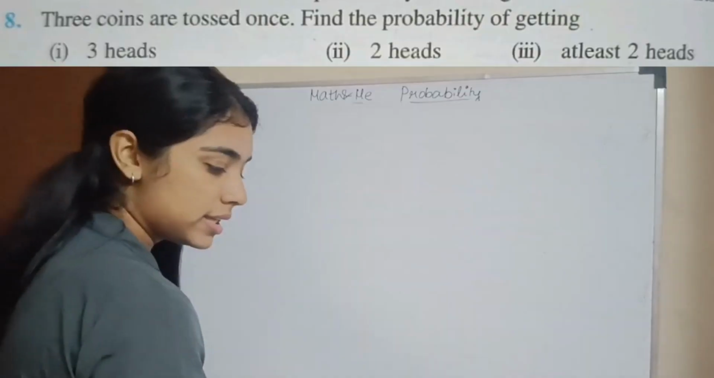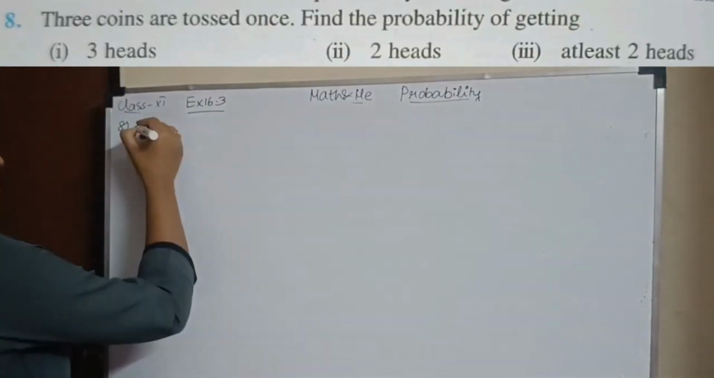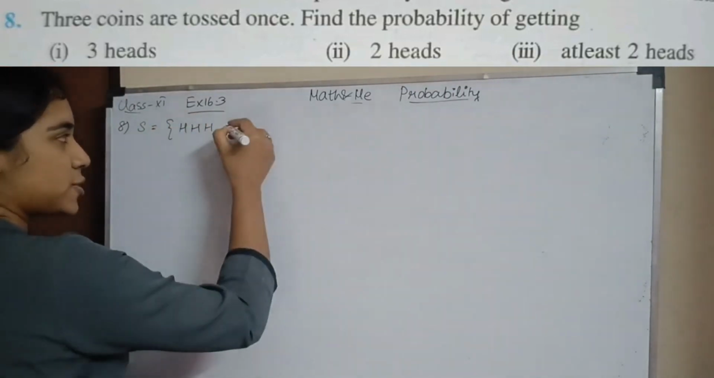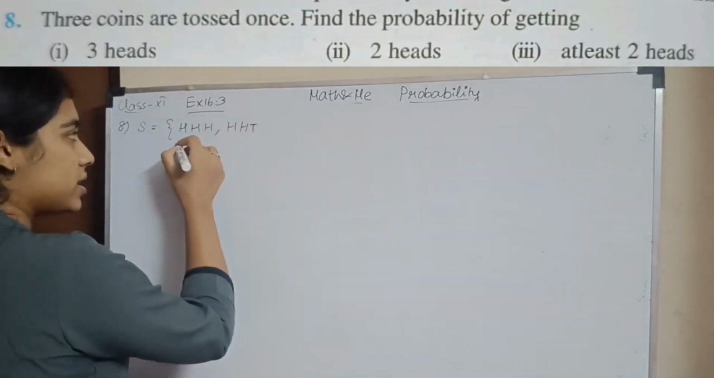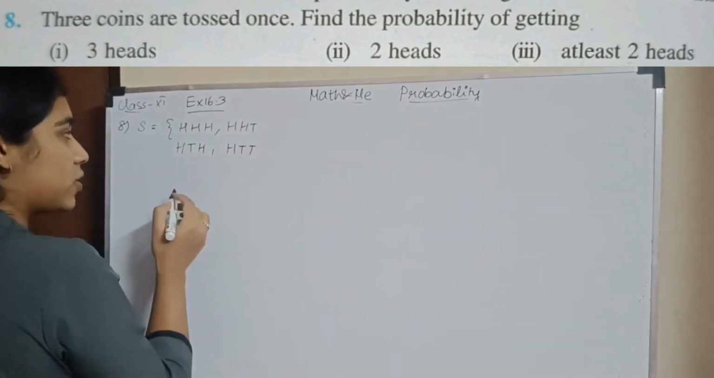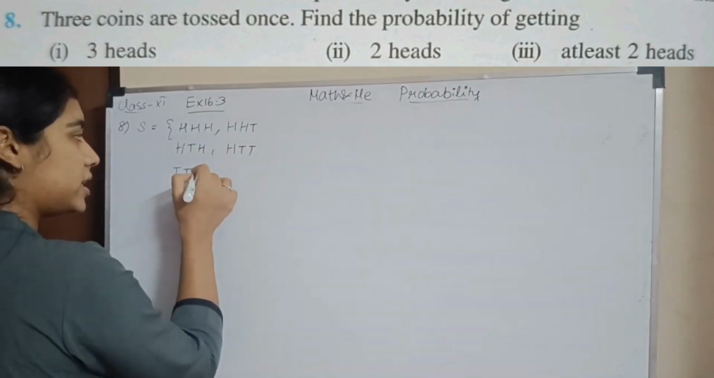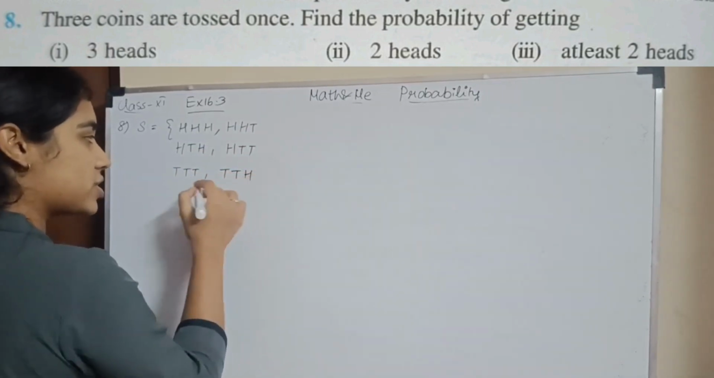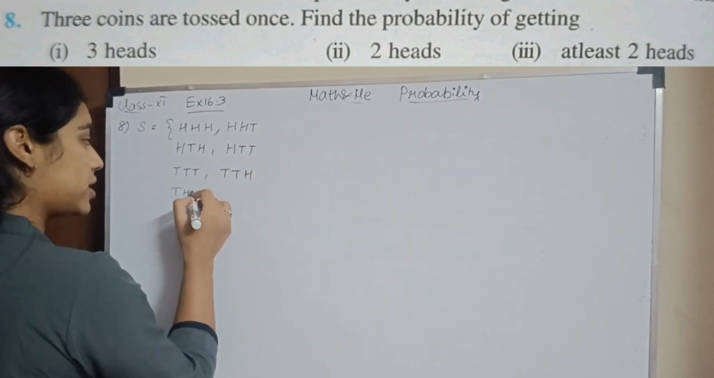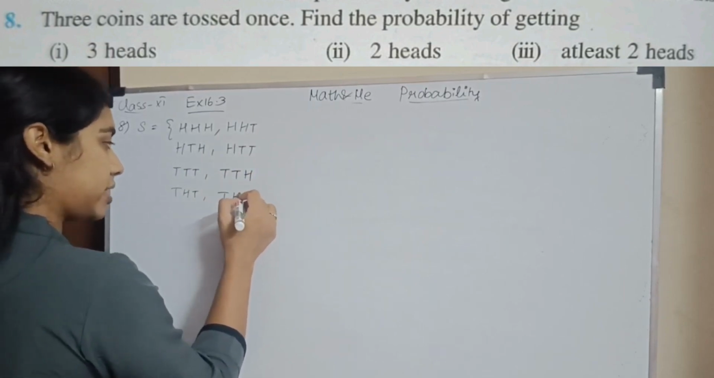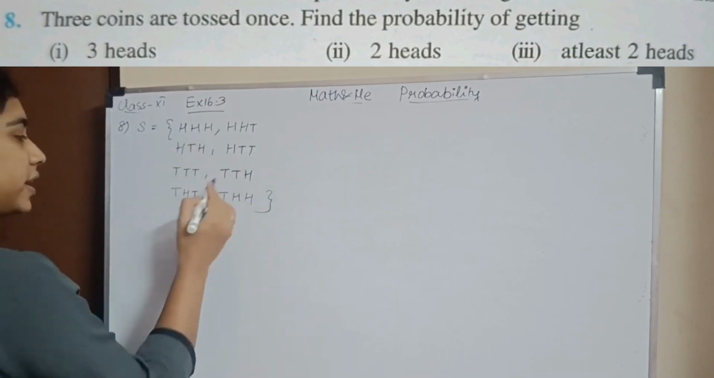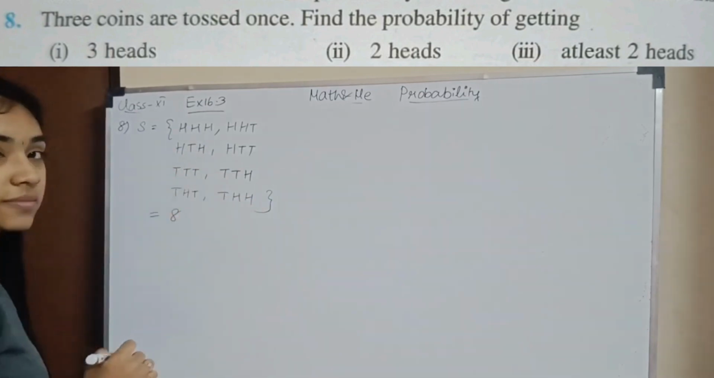Question number 8. 3 coins are tossed at once. Now what do we take as the sample space? 3 heads, then changing the ones place, so H, H, T. Now changing the tens place: H, T, H, H, T, T. Now changing the hundreds place, it will be T, T, T, T, T, H. Changing the tens place, then the ones place, then the tens place: T, H, T, T, H, H. So this is my total sample space. How many elements do I have? It's a total of 8 elements.